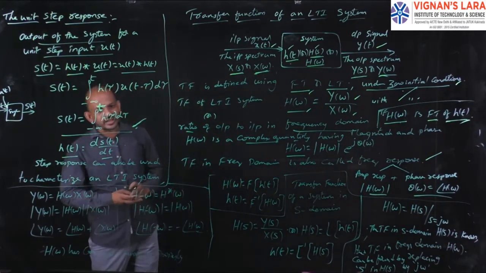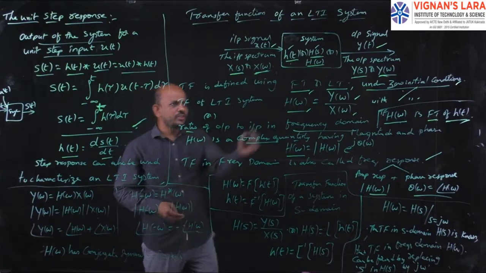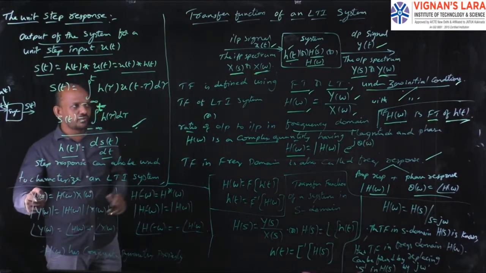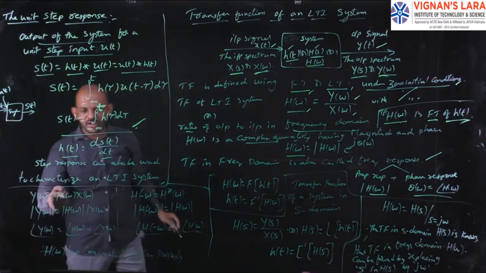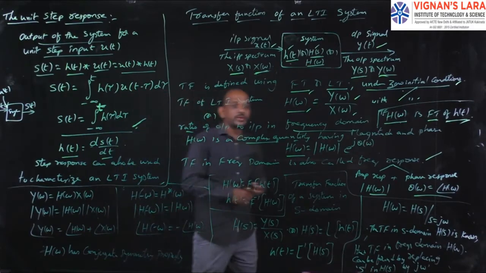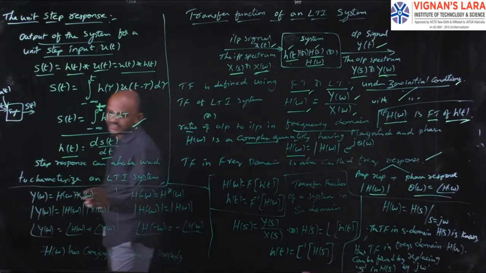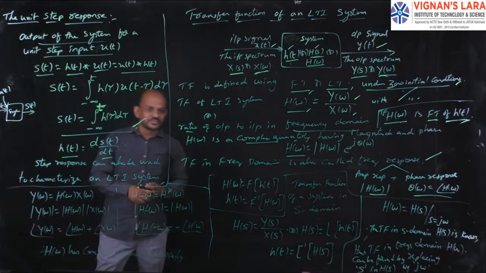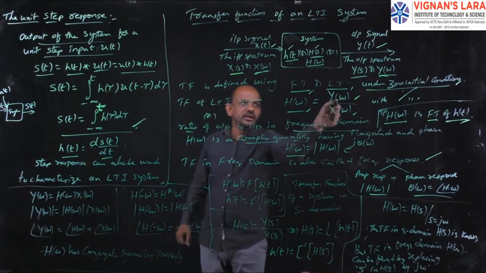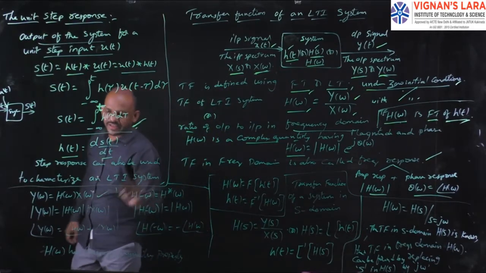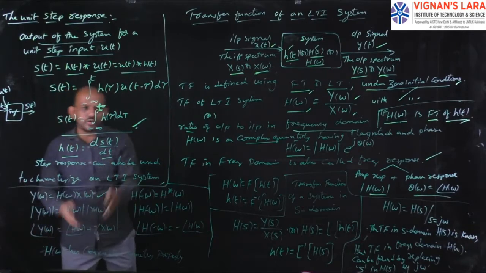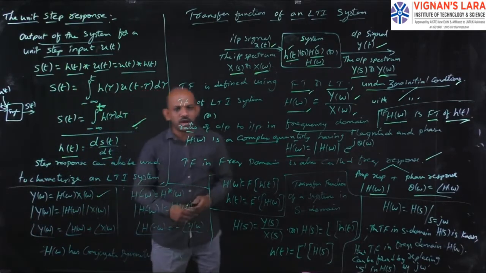See, in the frequency domain, the transfer function H of omega equals Y of omega by X of omega. So Y of omega will be equal to H of omega into X of omega. That is the transfer function times the Fourier transform of the input signal, X of omega, which gives the Fourier transform of the output signal, Y of omega. Now go for the magnitude: mod of Y of omega equals mod of H of omega into mod of X of omega.